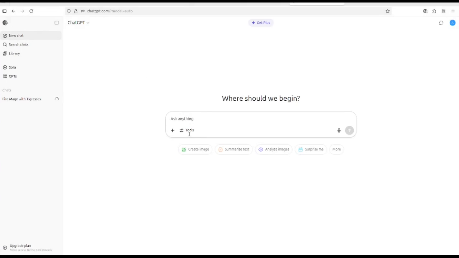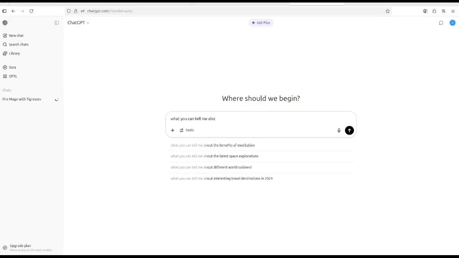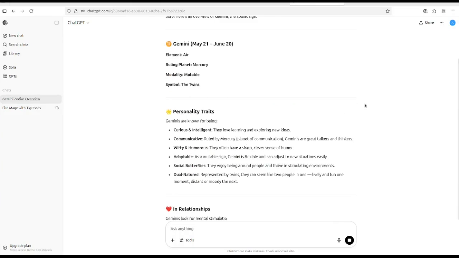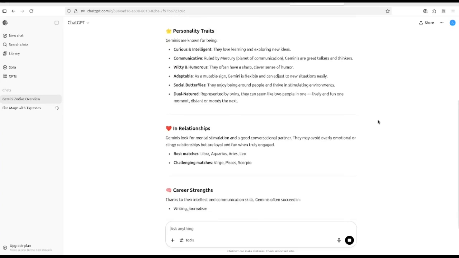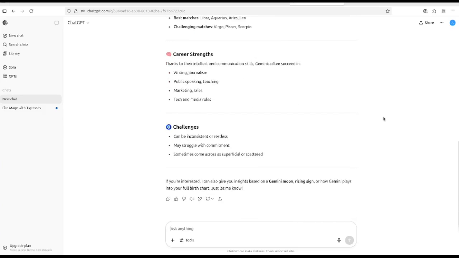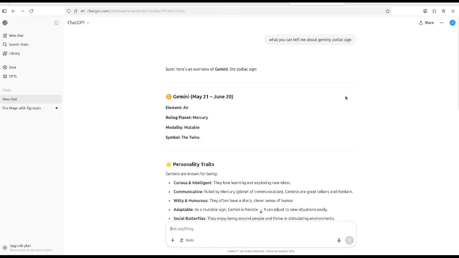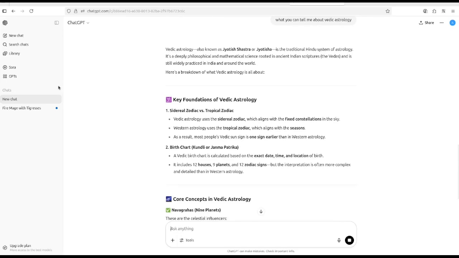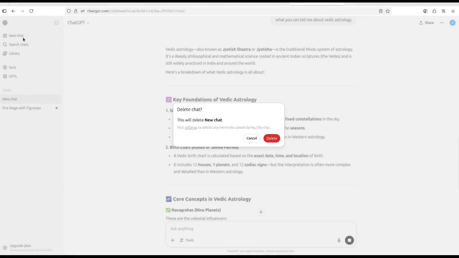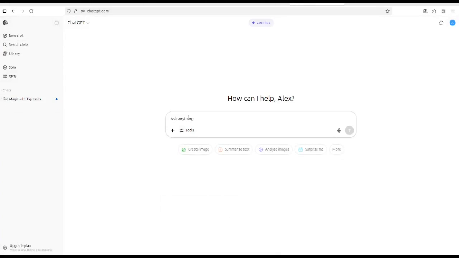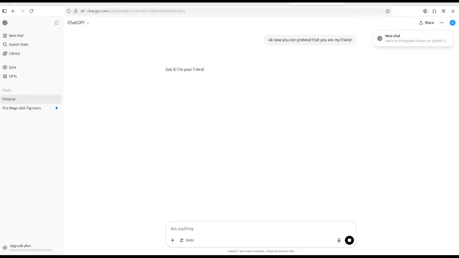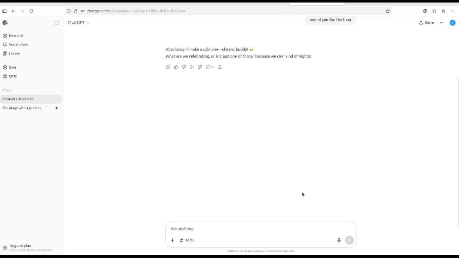Let's see something else. Let's ask something like, yeah, nice. We are getting some really useful information. Let's say, ask something like, and now I'm going to delete this chat too. Let's try something like, okay, let's talk with it right now. So as you can see, you can use it for many purposes, even if you want to waste your time.